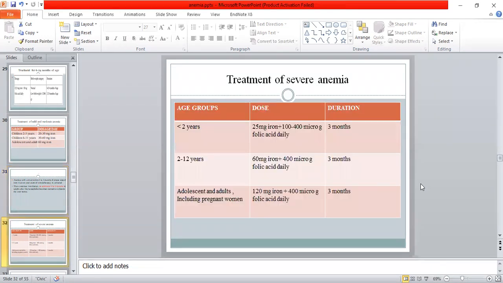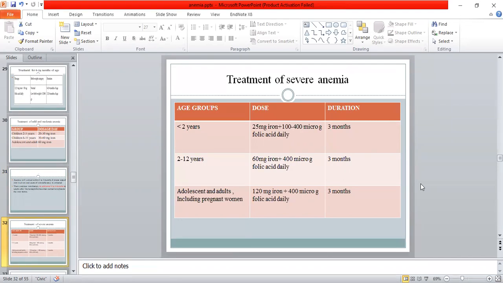So in this table, we can see the treatment of severe anemia in the different age groups. If a patient is less than 2 years, 25 mg of iron plus 100 to 400 microgram of folic acid daily is recommended for the duration of 3 months. Age group from 2 to 12 years, 60 mg iron plus 400 microgram of folic acid daily is recommended for the duration of 3 months.